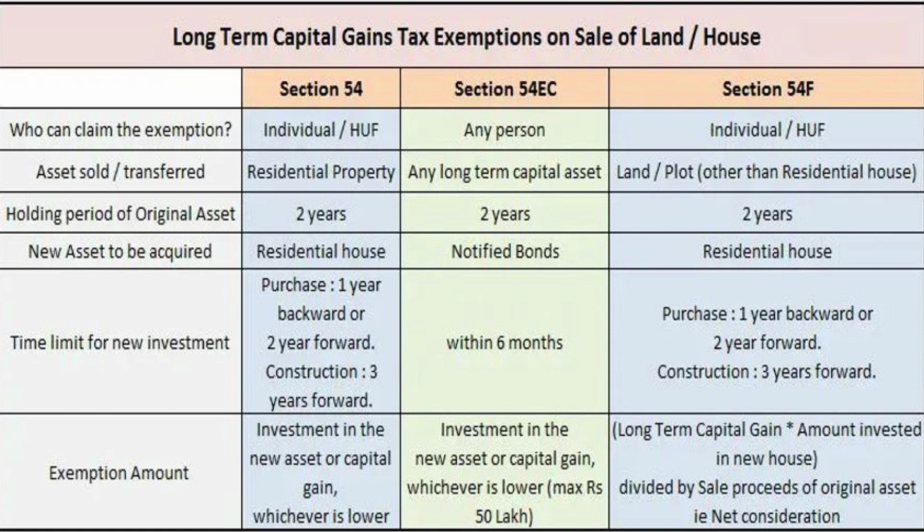Then only can you claim the exemptions under section 54E, 54EA and 54EB. Then for profit from transfer of investment, here also the individual should reinvest the proceeds within 6 months of receiving them. So these are the capital gains tax and the exemptions under different sections.